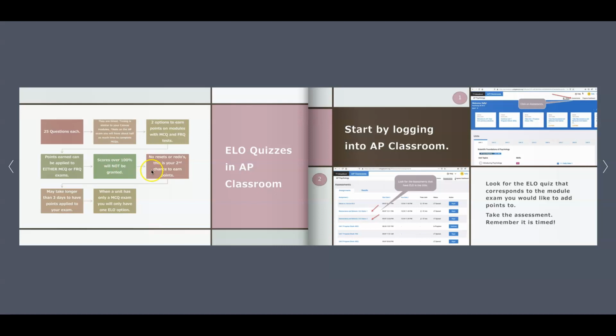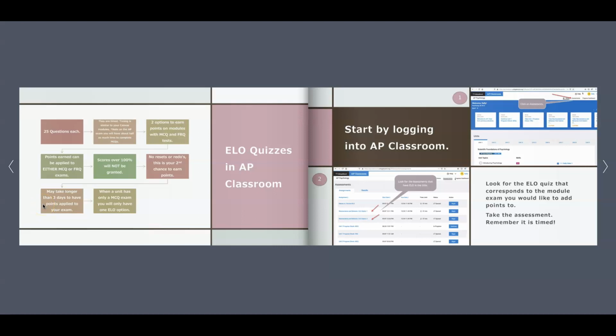There's no resets or redos in AP Classroom, so make sure that you are paying attention to what you're opening, that you're ready to open it, when you open it, things of that nature. This is your second chance to earn points. And so these extra learning opportunities are not going to be reset. And these may take longer than 3 days to have the points applied to your exam once you've submitted to Canvas.